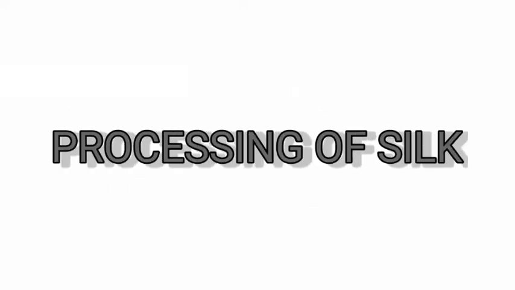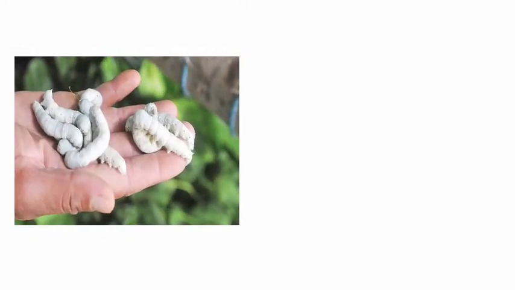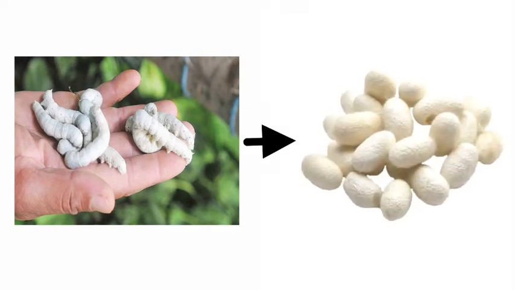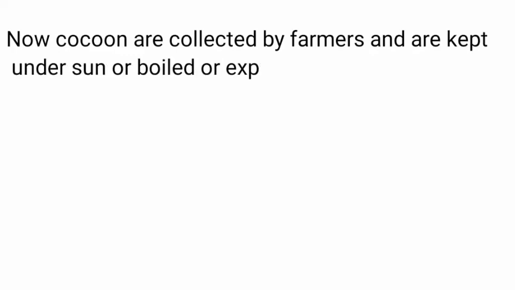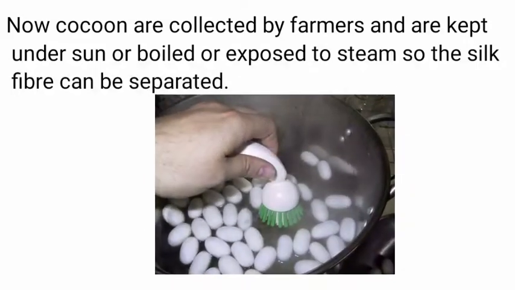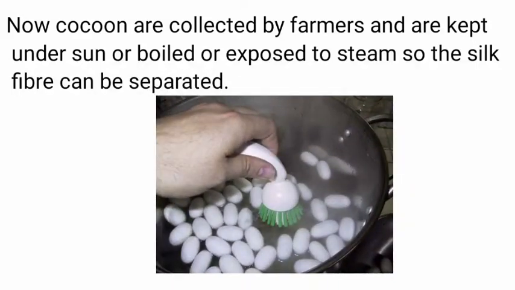Processing of silk. After rearing silkworms, the farmer gets cocoons and the silk fibers have to be separated from the cocoon. Now cocoons are collected by farmers and are kept under sun or boiled or exposed to steam so the silk fiber can be separated. It means that in this process heat is provided so that the silk fiber gets separated.